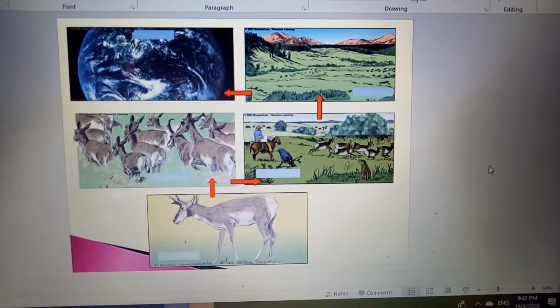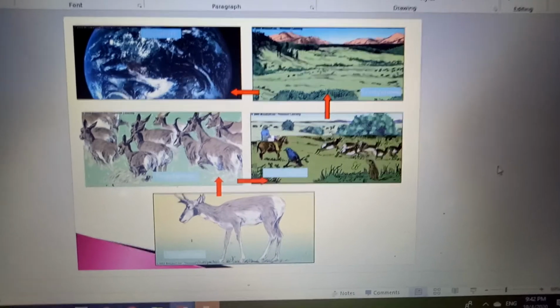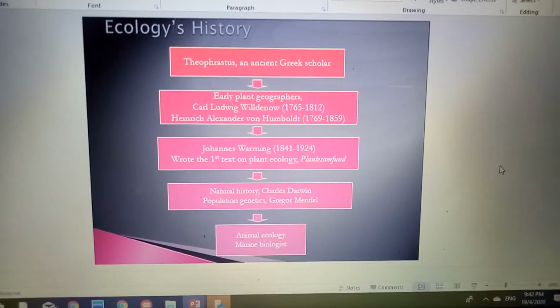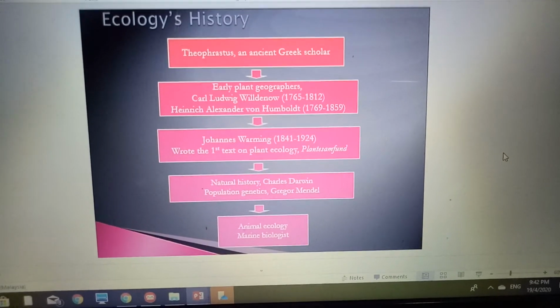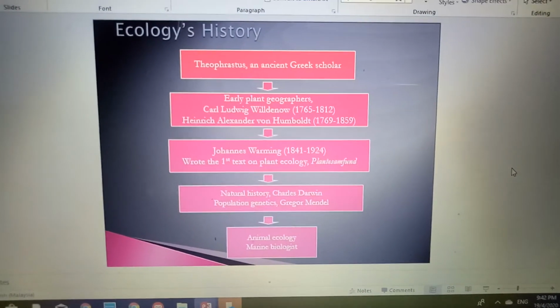So this again is just a picture of what we have learned before. So this is again about ecology history. I think you can read it by yourself. It's very easy to understand.